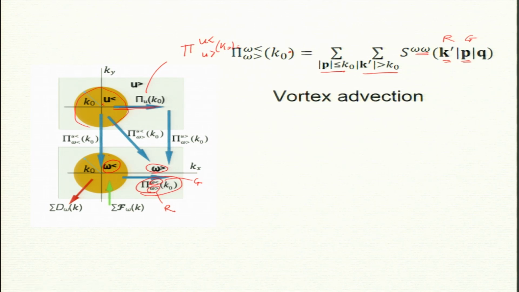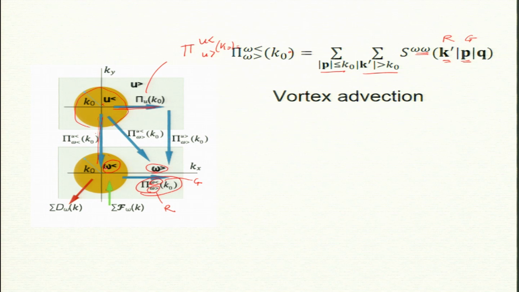Now, omega gets from u by many channels. How many channels? You have 1, 2, 3 channels. This is an important point: u cannot give to u itself within the sphere, but omega within can get from u within. So, this line is u less to omega less.